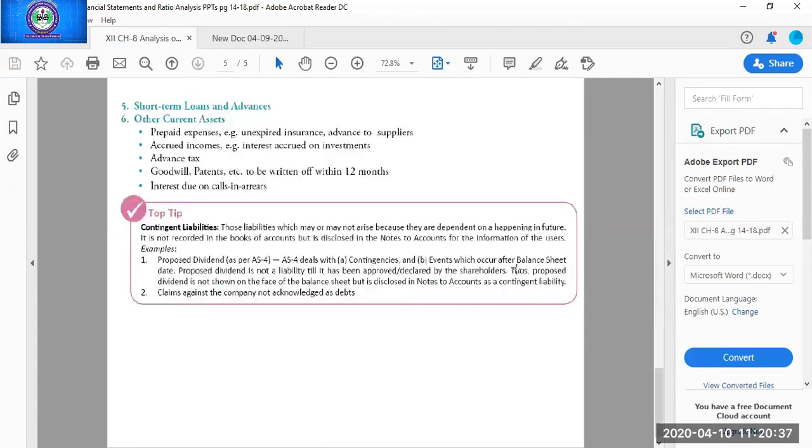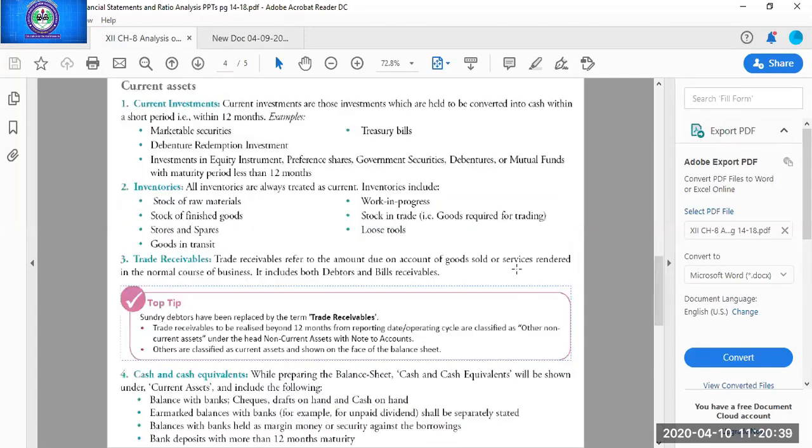Next, trade receivable. This is the third part, trade receivable. Trade receivable again means bills receivable and debtors. Who are the debtors? The persons or institutions to whom we have sold goods on credit. They are our debtors. When the debtors accept a bill, then the debtors are converted into bills receivable. So debtors and bills receivable are always current assets.